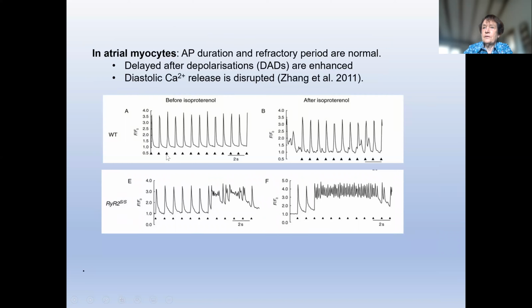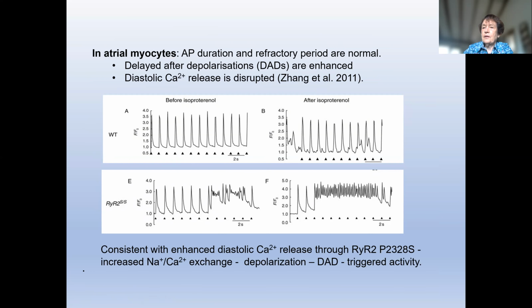Again, calcium transients under control conditions, a few spontaneous events after addition of isoproterenol, some quite prolonged spontaneous release events in the mutant in the absence of isoproterenol, and a huge calcium release event shown here in the presence of the drug. This is consistent with the idea that diastolic calcium release is enhanced because of release through the mutant ryanodine receptor. This increases sodium calcium exchange and depolarization, which leads to triggered activity.